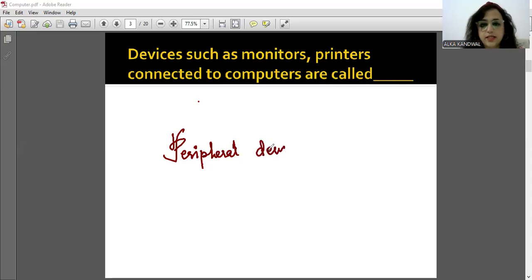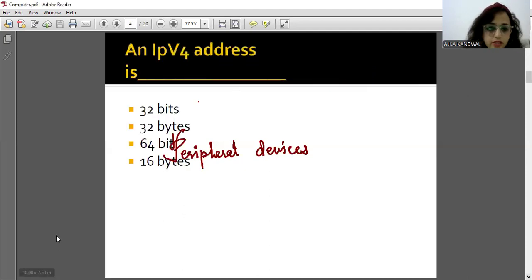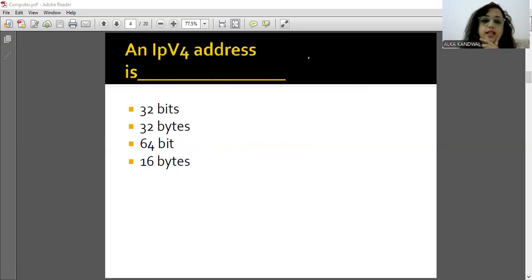Okay, this is the answer to the question. So yes, that is the answer. So let us move ahead and let us see what is there in the store for us. IP version 4, what they are asking is, what is the size of the IP version 4 address?